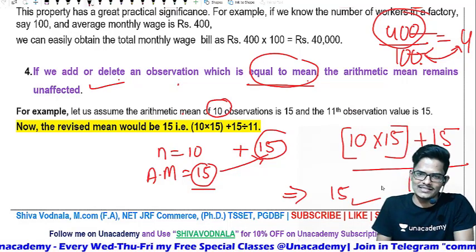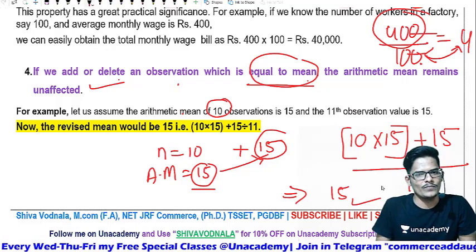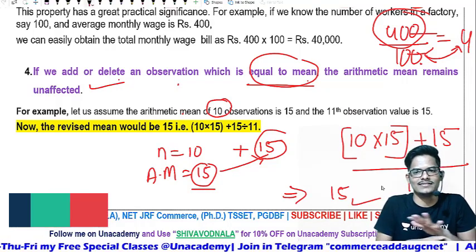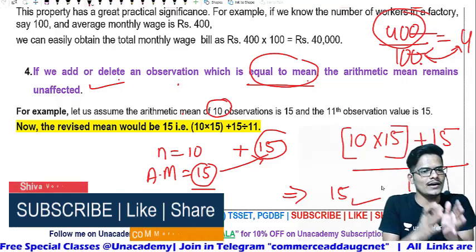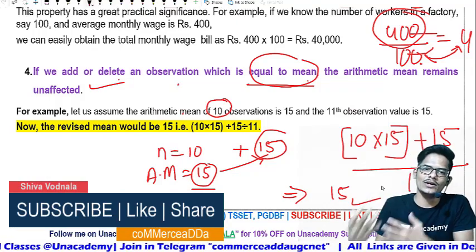So in such a case, the arithmetic mean will not change. It gets unaffected if you add or delete an observation equal to the mean.